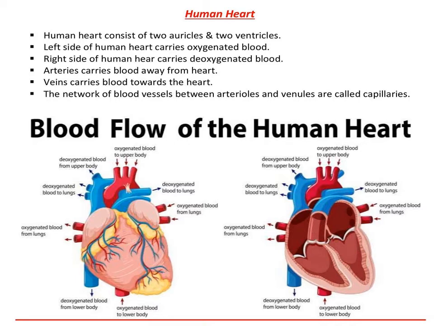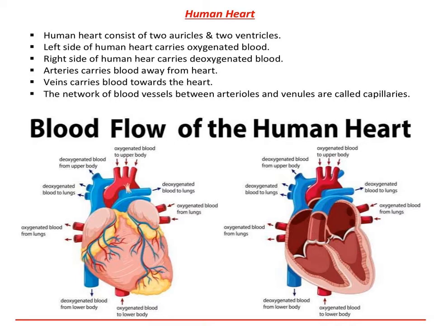Now I will explain how blood flows through the heart. In the heart, due to the presence of valves, the blood flows unidirectionally. The right auricle receives impure or deoxygenated blood through two large veins, superior vena cava from the anterior part of the body and inferior vena cava from the posterior part of the body.